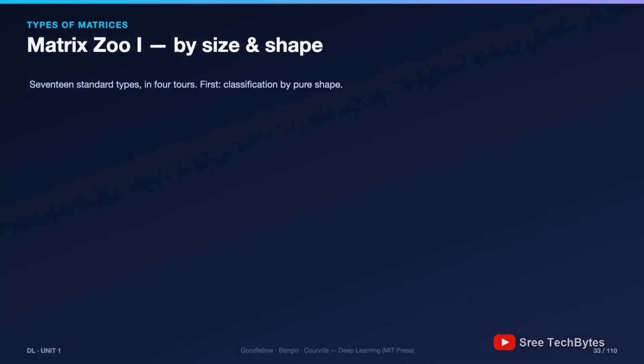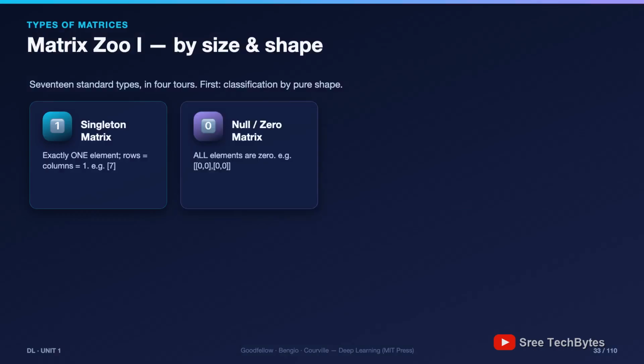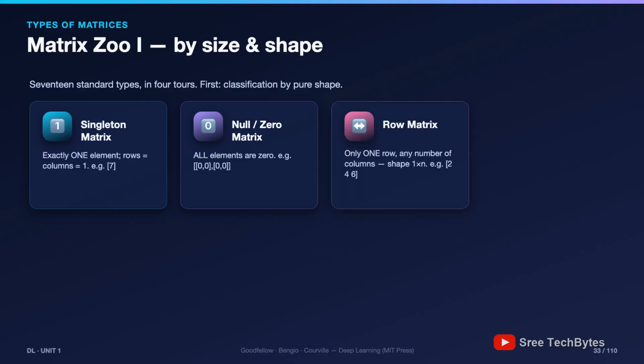There are 17 standard types of matrices, and we'll tour them like a zoo in 3 visits. First visit: classification by pure shape. The singleton matrix, just one element. The null matrix, or zero matrix, all elements 0. The row matrix, 1 row, any number of columns. And its twin, the column matrix, 1 column, many rows. Fun fact: a row matrix is exactly how one data sample is stored in your dataset.